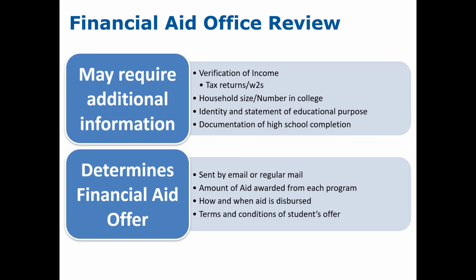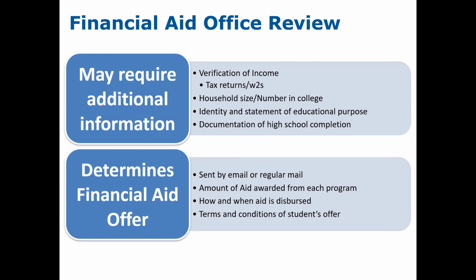Typically, it's a verification of income in the form of tax returns and W-2s if the student and parent did not use the data retrieval tool. It could be a verification of the student's household size and the number in college, or an identity and statement of educational purpose, or documentation of high school completion. So those are the common items that a school's financial aid office could reach out to the student to request. You will want to provide that information as quickly as possible so that the school's financial aid office can continue moving forward and preparing a financial aid offer for the student.